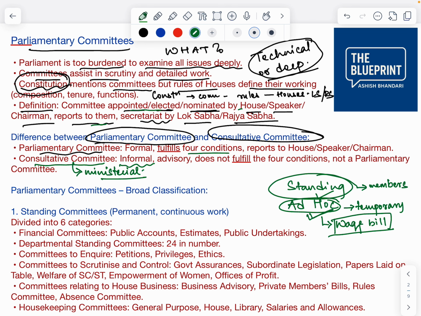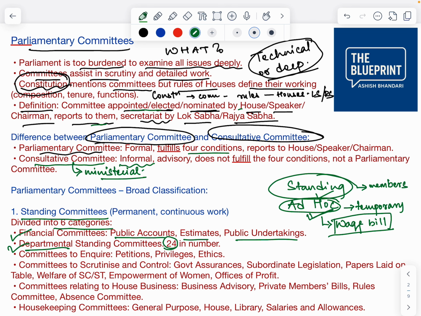The standing committee is divided into 6 categories. One is financial committees, which are the Public Accounts Committee, Estimates Committee, and Public Undertakings Committee. Then departmental standing committees, 24 in number. Departmental means for railways, one committee; for roads and construction related things, one committee.